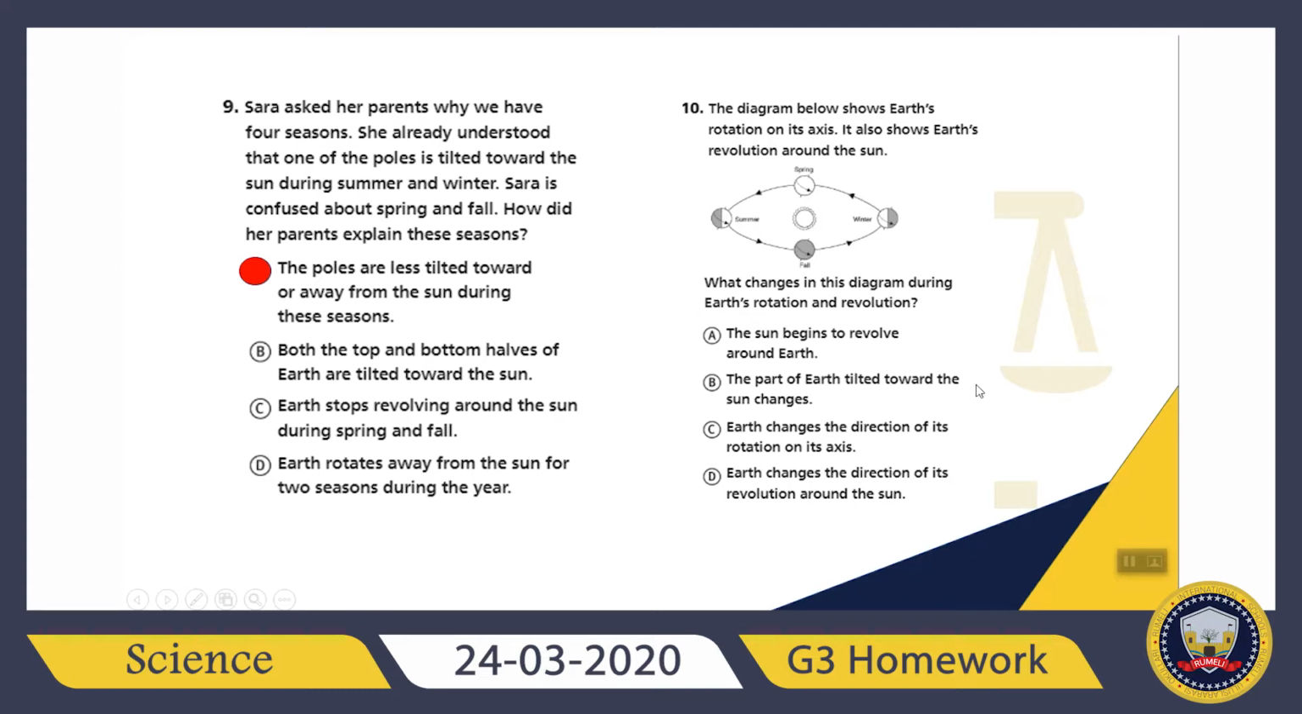What do you think? The only thing that changes during Earth's rotation and revolution is that different portions of Earth are tilted toward the sun. So, which one is right? B. The part of Earth tilted toward the sun changes. This is the only thing that changes during Earth's rotation and revolution.